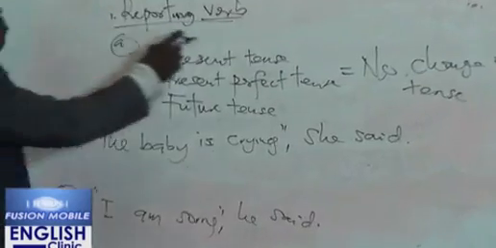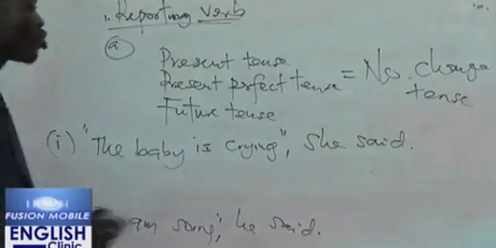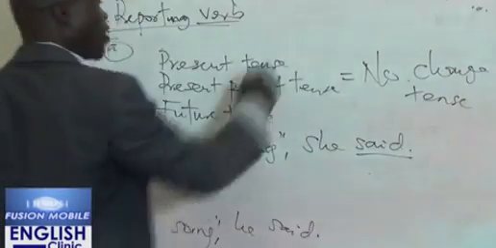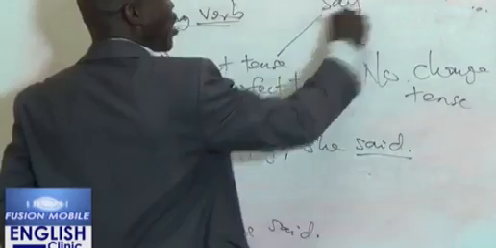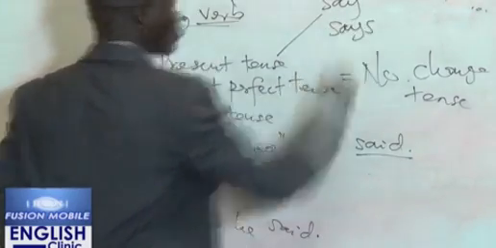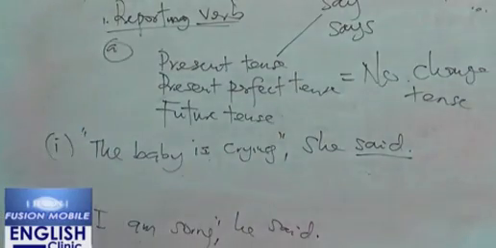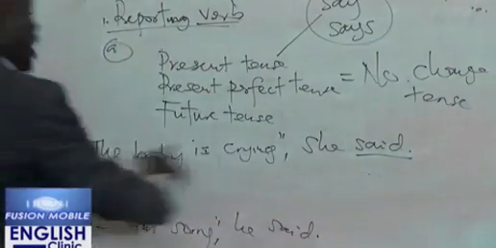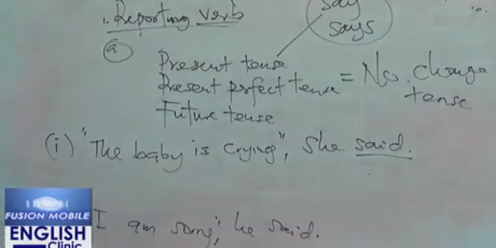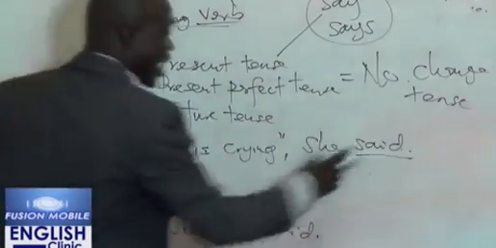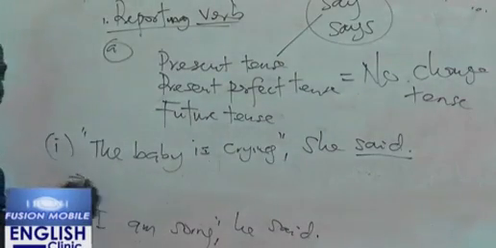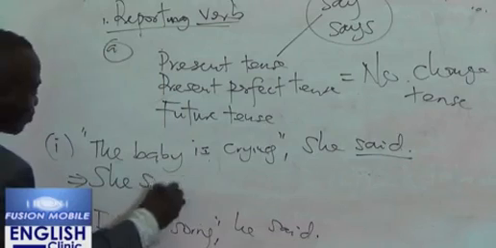Now, when your reporting verb is in present tense, so instead of "said" here, we now have either "say" or "says." That is present tense. So when your reporting verb is in present tense, there will be no change of tense in the words you are reporting. So instead of "said" here, I now say something like, "she says."